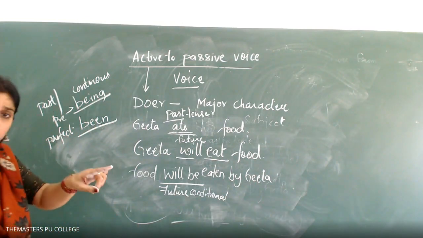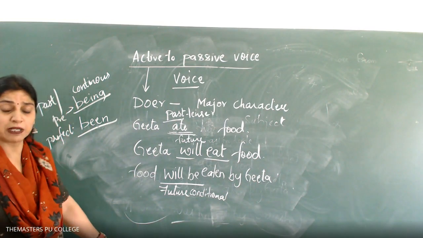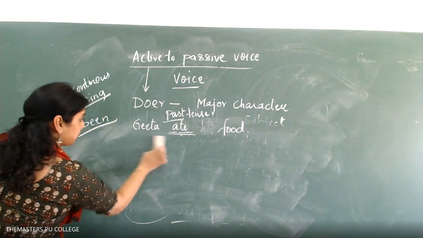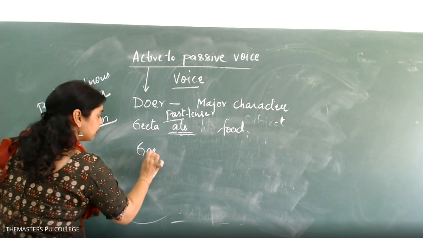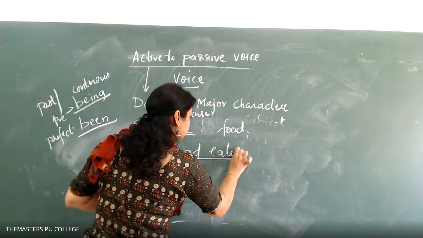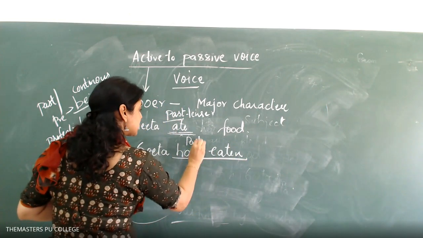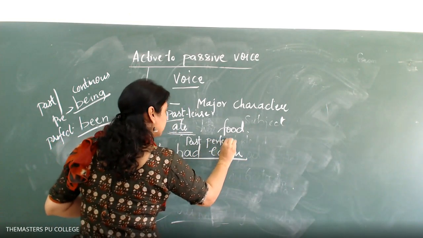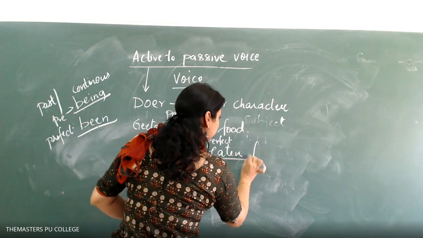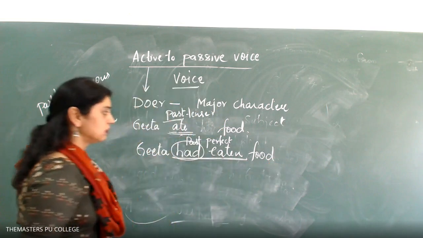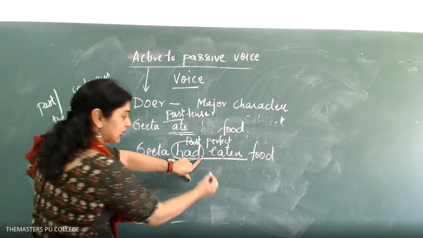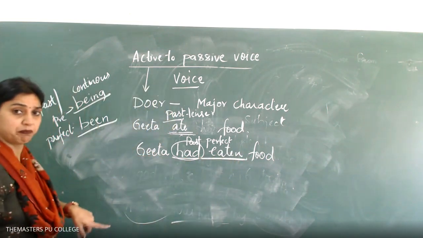Now, if I give past perfect, Geeta had eaten. Which tense is this? This is past perfect because it has had. Had is a perfect helping verb. Geeta had eaten food. So which tense is this? Past perfect it is. I have to maintain that, but I have to bring the past participle of the main verb. How will you write?